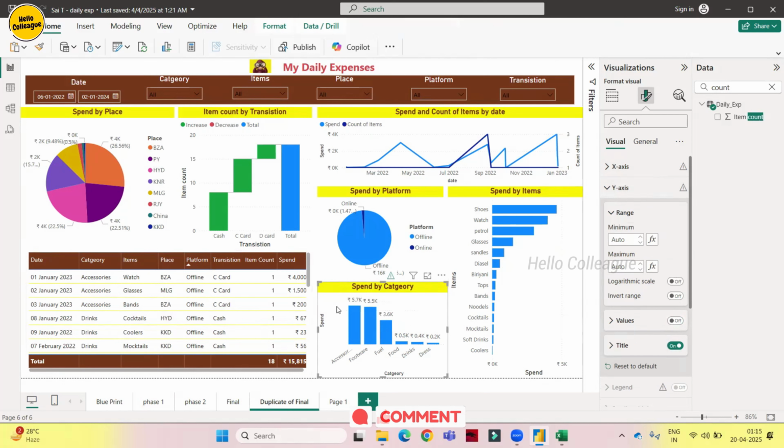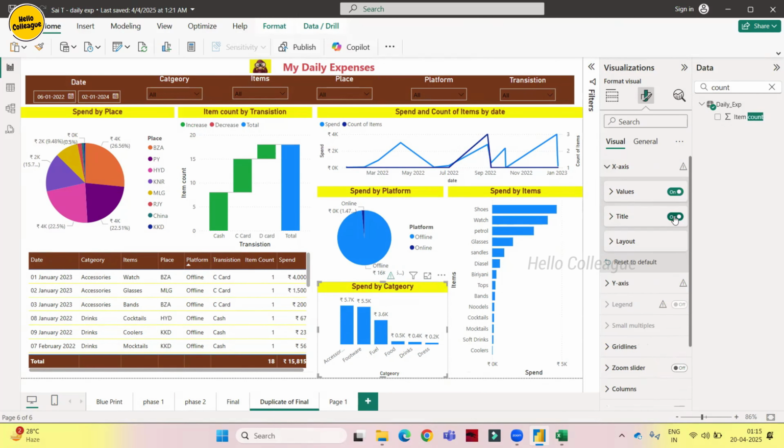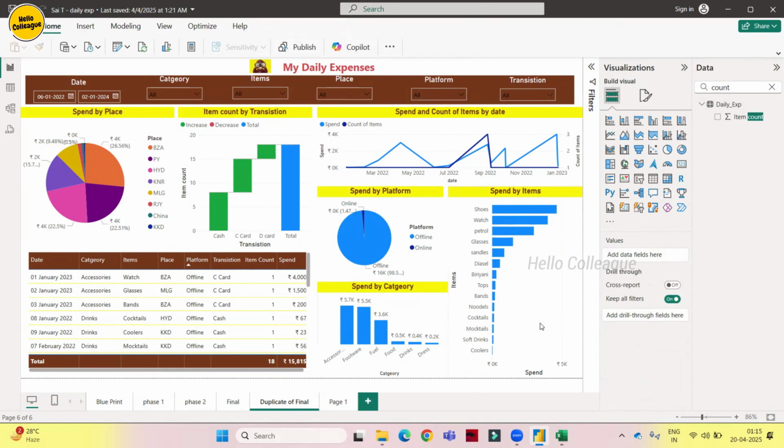This is category, this is pen, we can understand. We can also remove the title as well, since this is telling pen, this is symbol. Okay, so I'll just remove the title category also. But it is better to have a title here. Yeah, this is category, and we are good here.